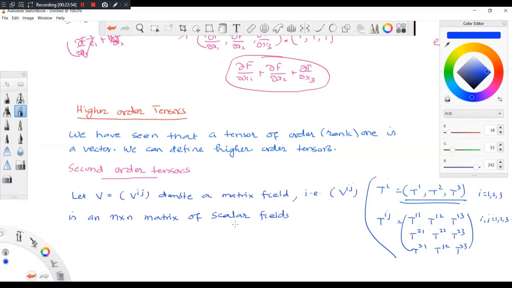Scalar field means it depends on the coordinates. V_ij will depend on x1, x2, etc., xn, defined in R^n.